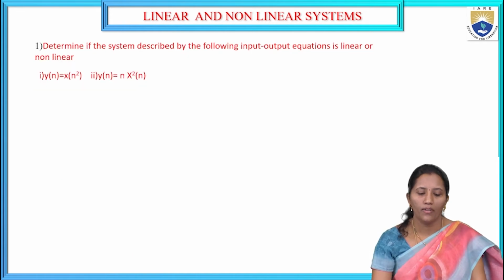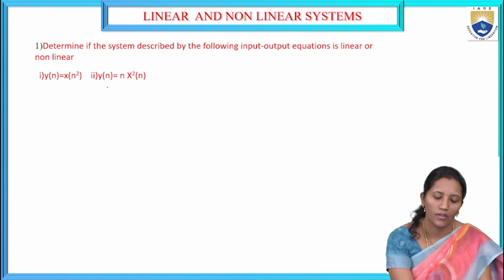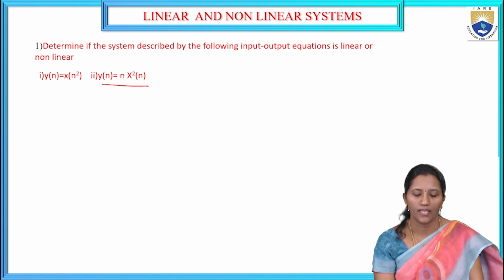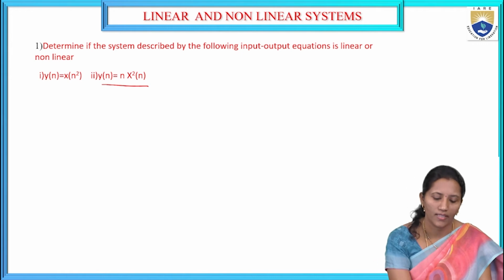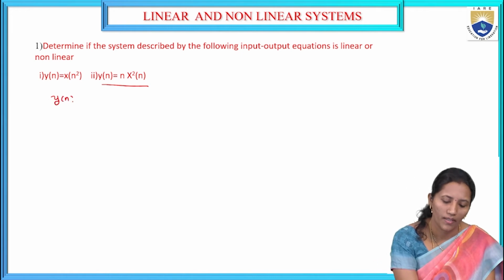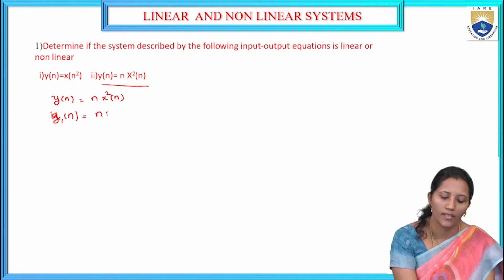Take another example: y of n is equal to n into x square of n. Whether it is linear or non-linear, we will discuss this one. The individual output responses are y1 of n equal to n into x1 square of n, and y2 of n equal to n into x2 square of n.